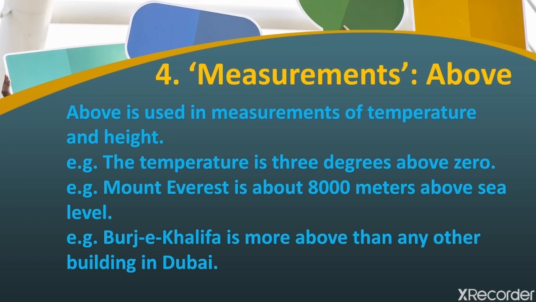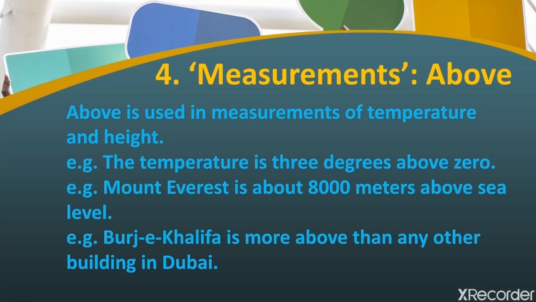Above is used in measurements of temperature and height. Whenever you are talking about the measure, use above, not over. Example, the temperature is 3 degrees above zero, right? Here 3 degrees is above 0. You cannot say over 0.